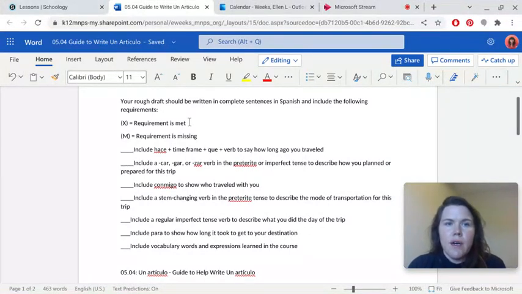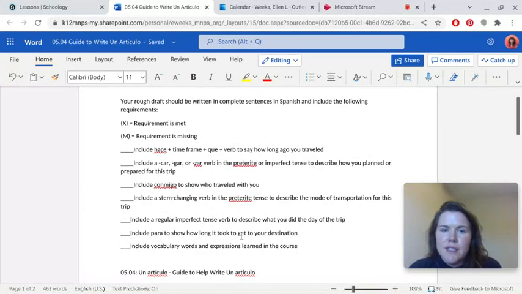You have all the requirements here. Include hace plus time frame plus que plus verb to say how long you traveled. Include a car, gar, or zar verb in the preterite or imperfect tense to describe how you planned or prepared for this trip. This was in lessons 05.02 and 05.03. Include conmigo to show who you traveled with. Include a stem changing verb in the preterite tense to describe the mode of transportation for this trip. And I'll show you an example of that in a minute.